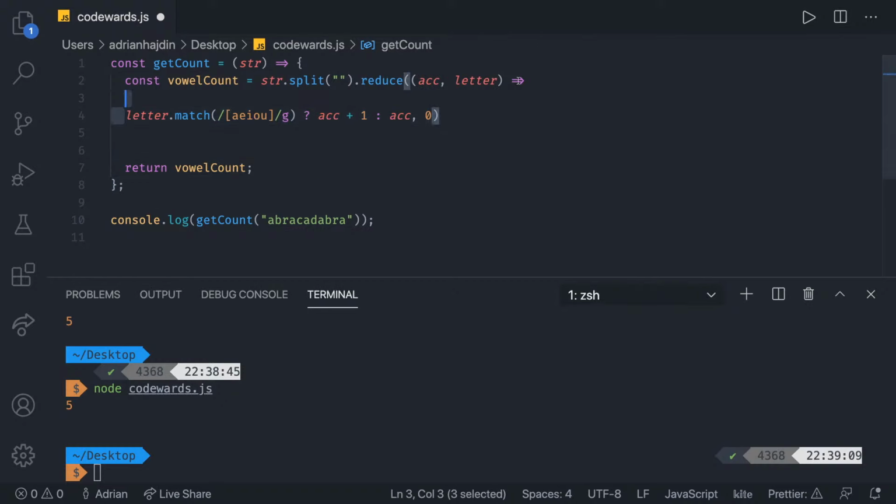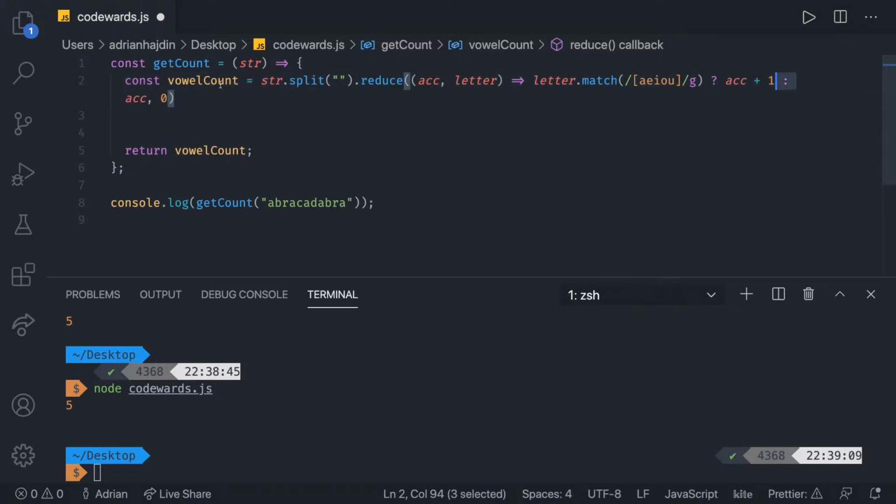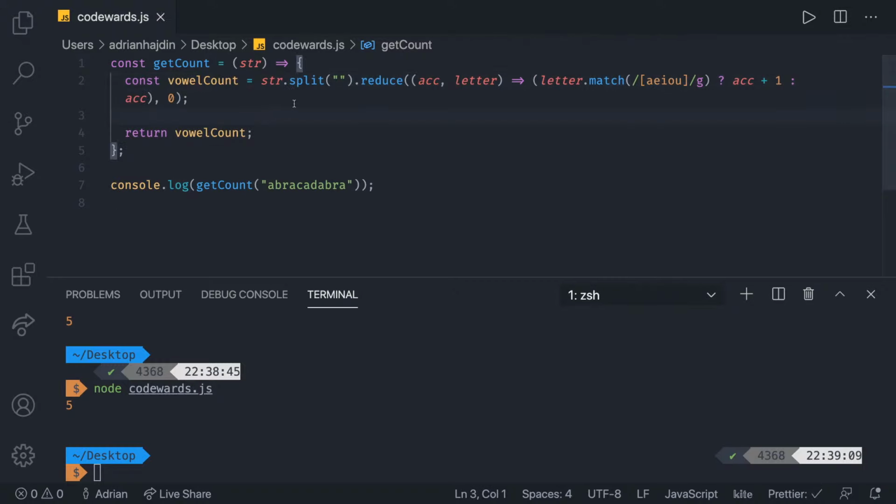That's great. So now what we're doing is we're simply returning the output immediately right there. If I save it, that doesn't look all that good. But we can even make it into a one line arrow function. We just declare vowel count here, and then we immediately return it.